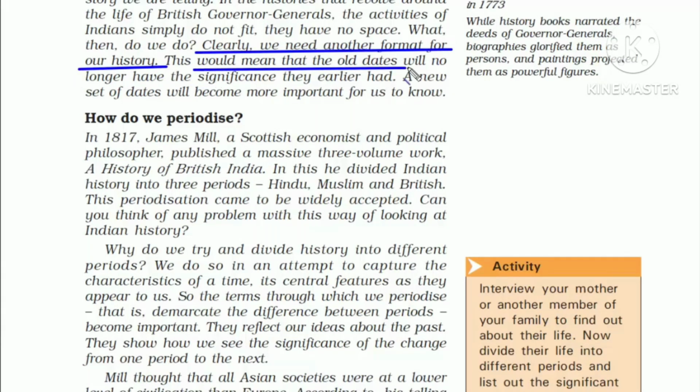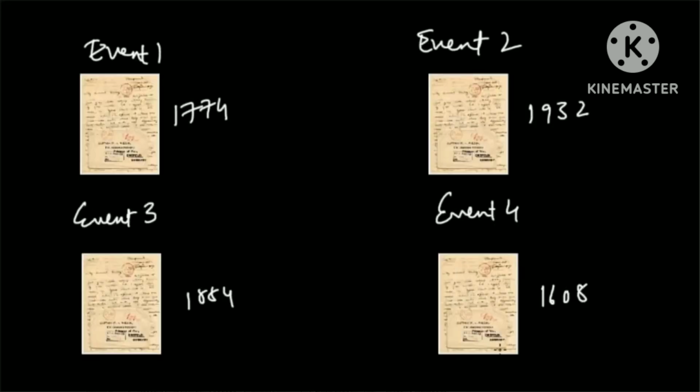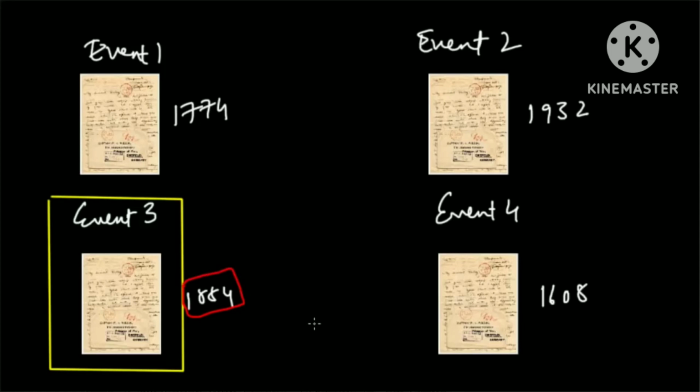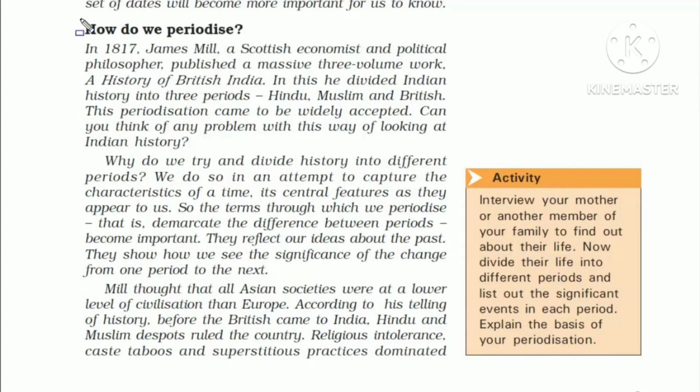This would mean that old dates will no longer have the importance they earlier had. A new set of dates will become more important for us to know. Just like we read in the beginning, if we give importance to any particular event, automatically the date associated with that event becomes important as well. So if we have to start a new format of the history, how do we set the timeline?